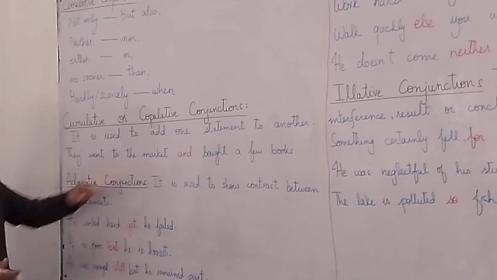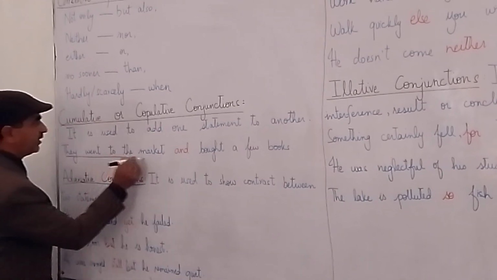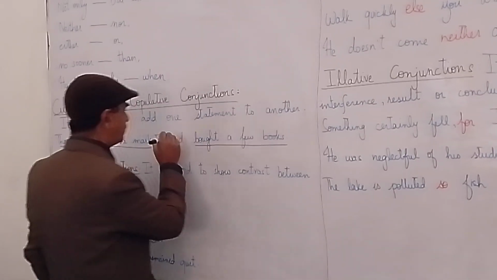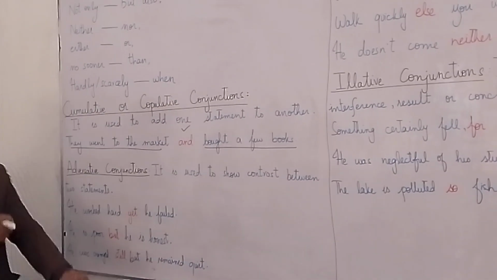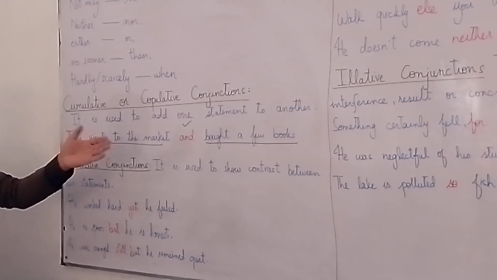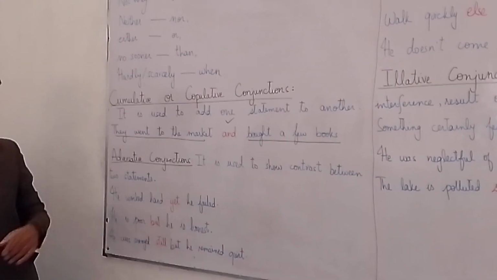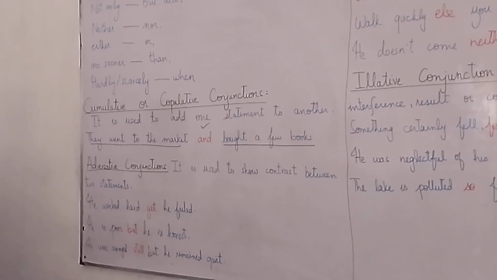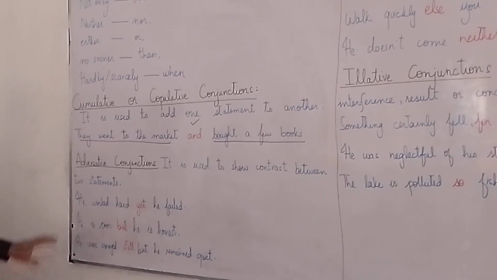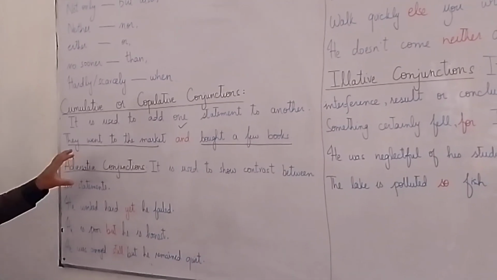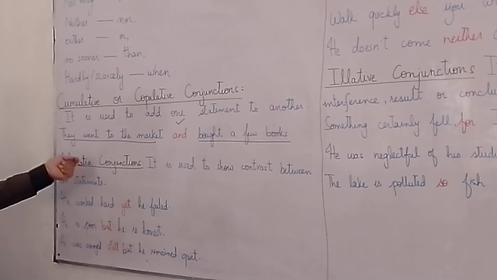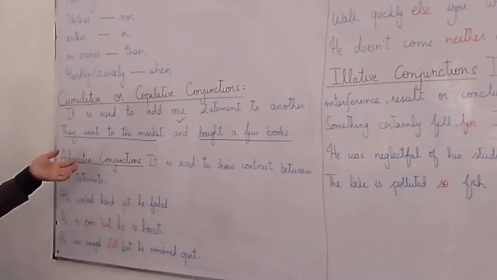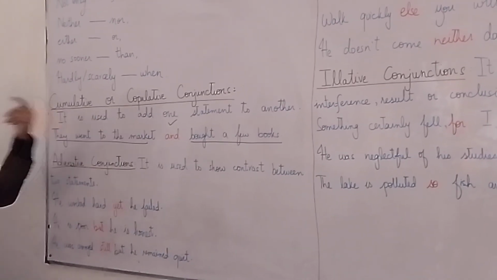They went to the market. That is one statement. Then we want to add another, bought a few books. We use this cumulative conjunction. Clear? There are also coordinating conjunctions. Let me tell you. The main thing is what the examiner is asking. If he is writing in the option whether it's cumulative or copulative, then mark this one. If he has not mentioned cumulative or copulative, he has written coordinating conjunction, just take the mark.